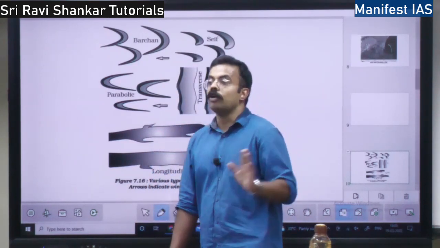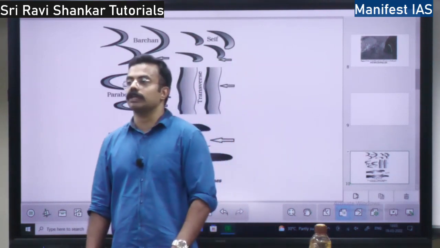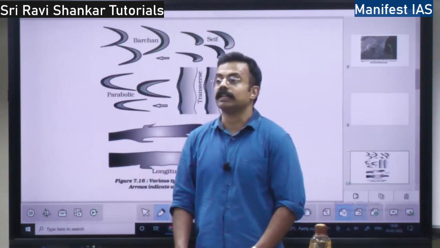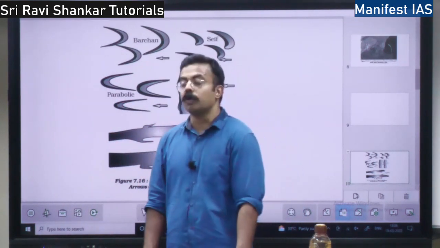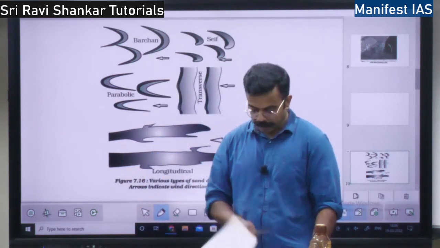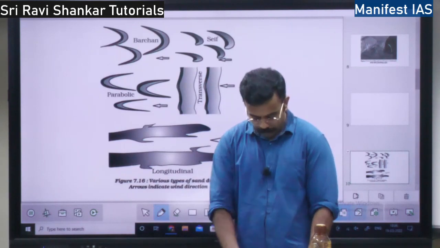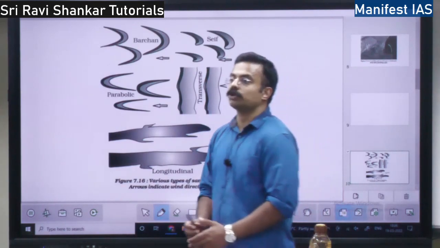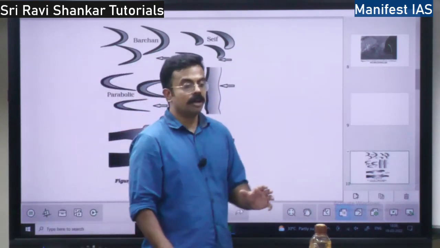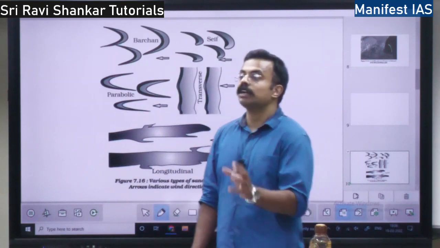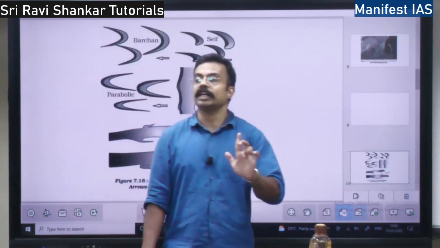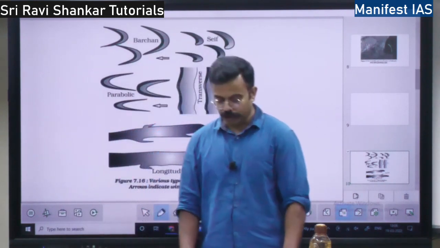Who will move this sand from one position to another? It is either the wind or the sheet floods. Sheet floods or the wind are going to move it, right? So the rain will move the sand from one position to another. Okay. So this is called mass erosion. When the eroded, degraded or weathered rock is moved from one position to another because of wind or sheet erosion, it is called mass erosion, right?